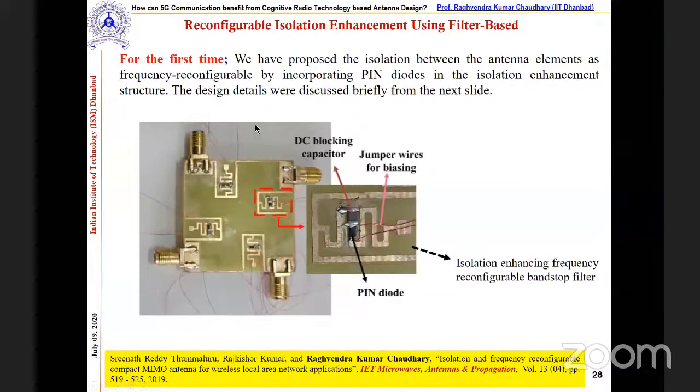So here, the claim is that we have proposed isolation between the antenna elements as well as frequency reconfigurability by incorporating the pin diodes. So this enhancement we obtained, and the reconfigurability.